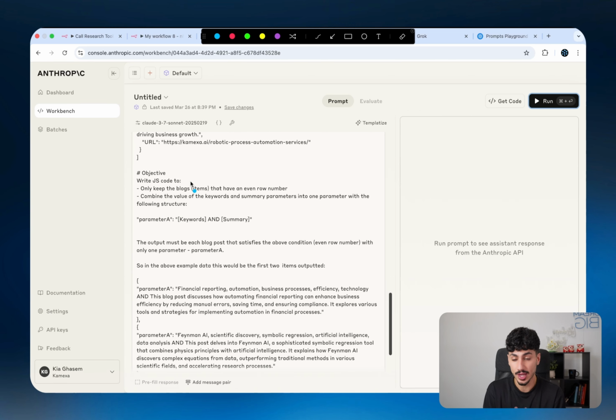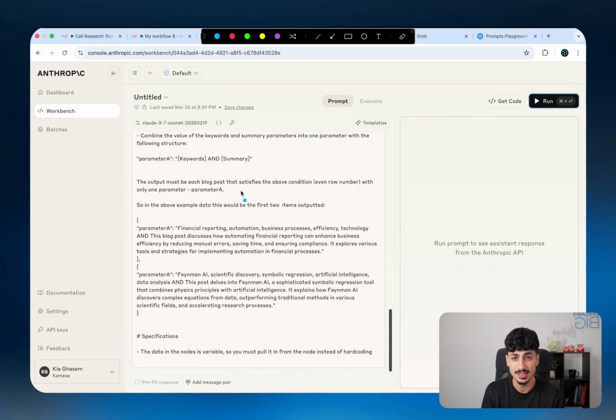And then what you have to do is give the model an objective as to exactly what it's trying to achieve from that code. So I usually use JavaScript, and in my prompts, it usually starts with write JS code to achieve these certain conditions. So the conditions are, number one, only keep the blogs or items that have an even row number. And then number two, combine the value of keywords and summary parameters into one parameter with the following structure. So that combined parameter is going to be called parameter A, and the structure is going to be keywords and summary.